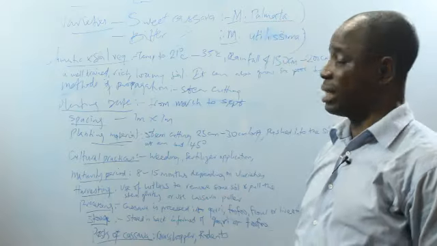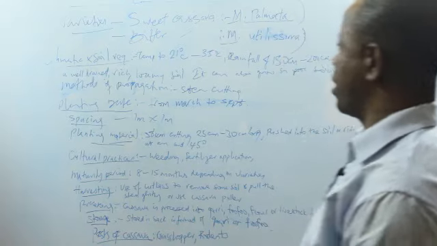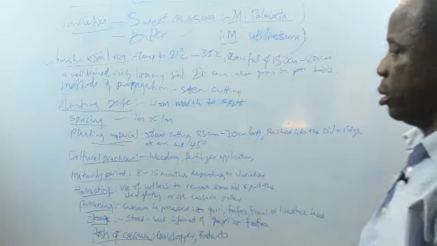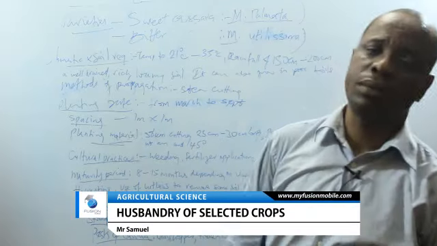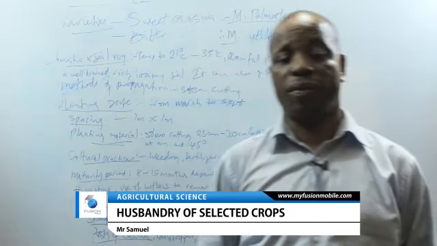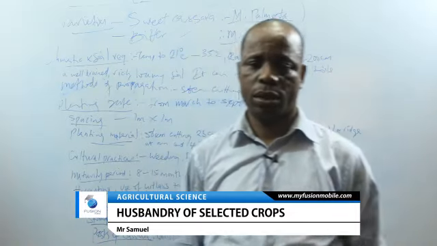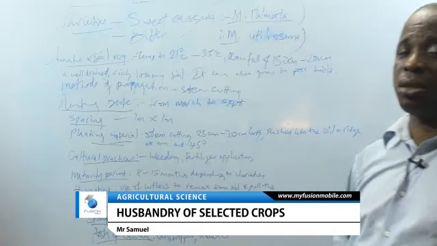Let's go to cassava. The scientific name of cassava is Manioc species. Cassava belongs to the same class of crops as yam, a class of root and tuber crops. The cultivars or varieties of cassava.